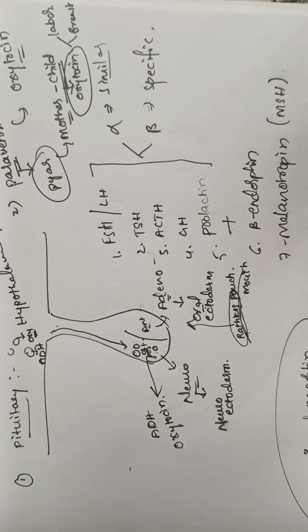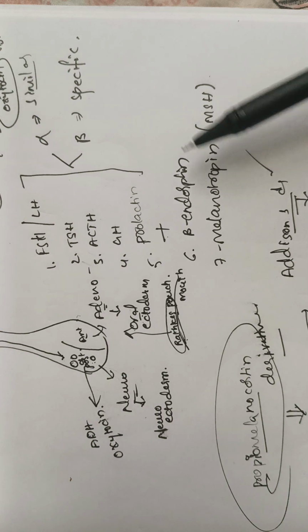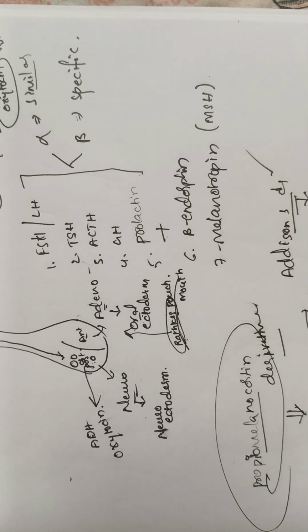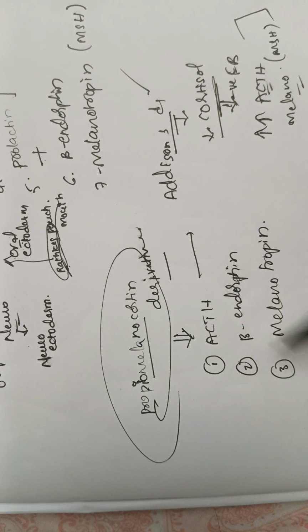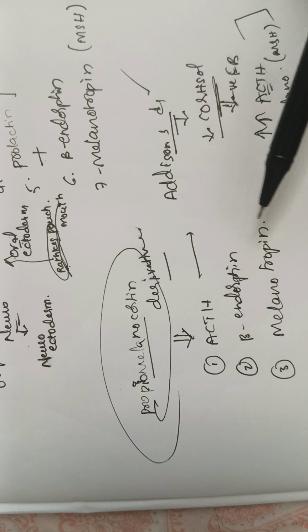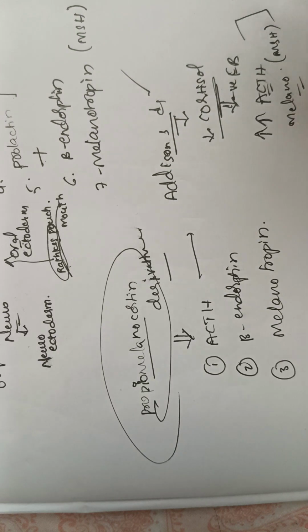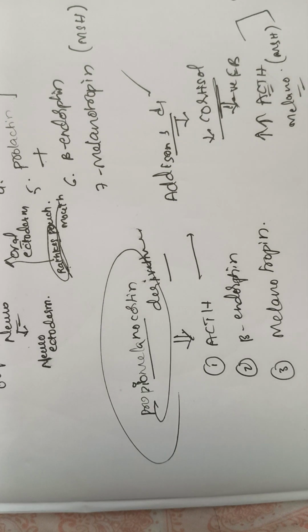Along with that, we also have three hormones from a single pathway. That pathway is known as proopiomelanocortin derivatives. From this pathway, ACTH, beta endorphin, and melanotropin are all produced together. That's why, in case of increased ACTH, for example Addison's disease, because of decreased cortisol levels, because of negative feedback, there is an increase in ACTH production. Along with that, MSH is also produced, which leads to pigmentation of the skin.